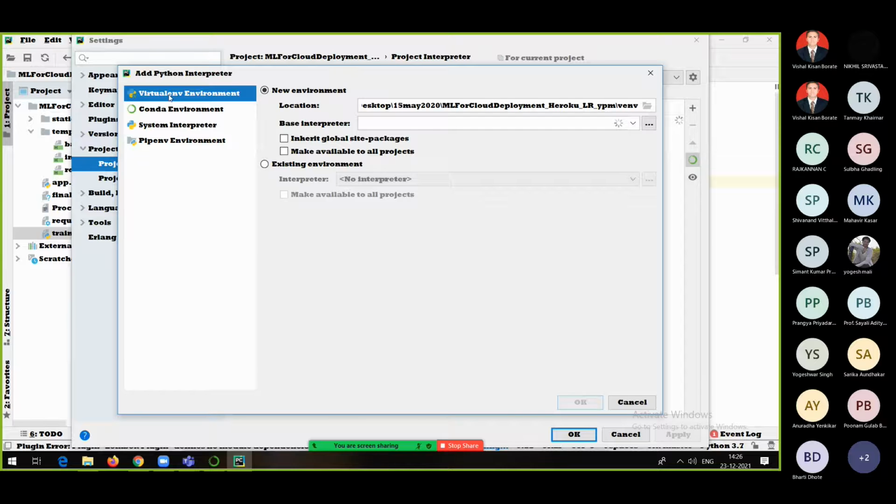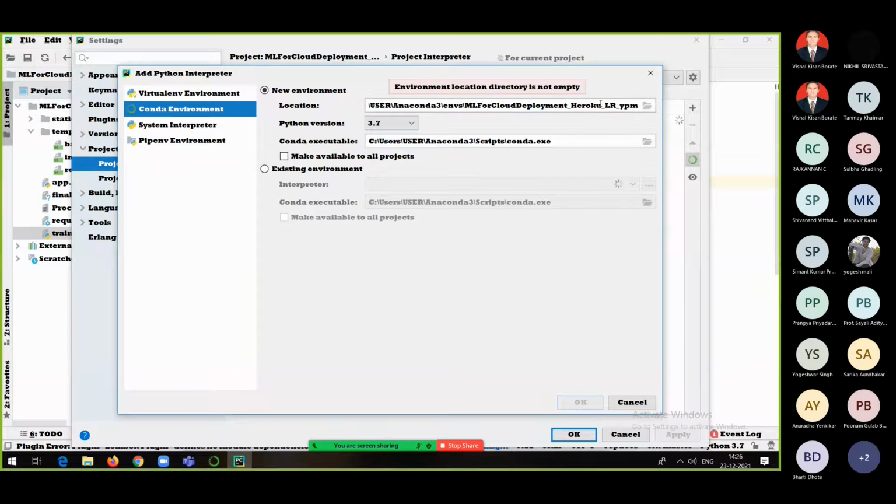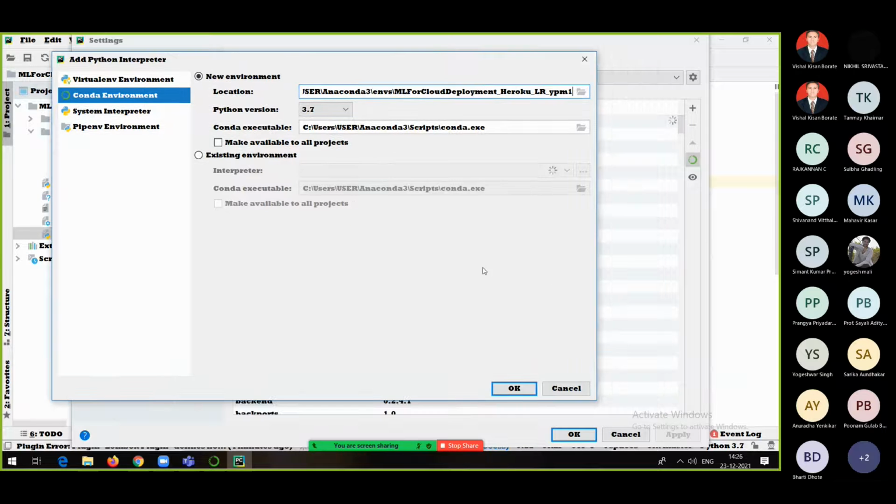Let's say I will go with this Conda environment. Here you just give a name for the environment. In my case, I have given this particular name. You can select the Python version. I have created this application in Python 3.7. Maybe you can go with the latest, like 3.9 or 3.8 also, no problem at all, and simply say OK. In my case, this OK button is inactive because this name is already used. If I change this name, see, the OK button is activated. But as I have already created it, I will not create the environment once again. Just click on OK and it will create the environment.